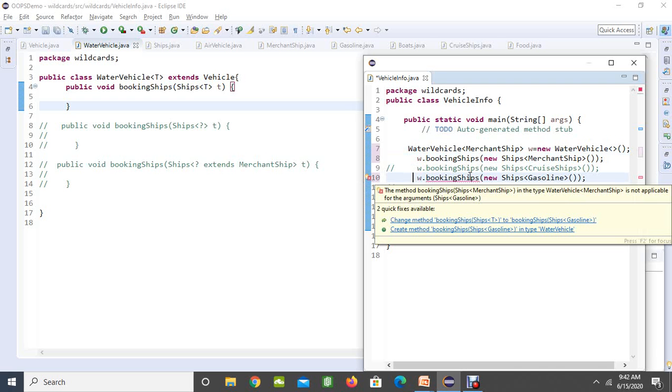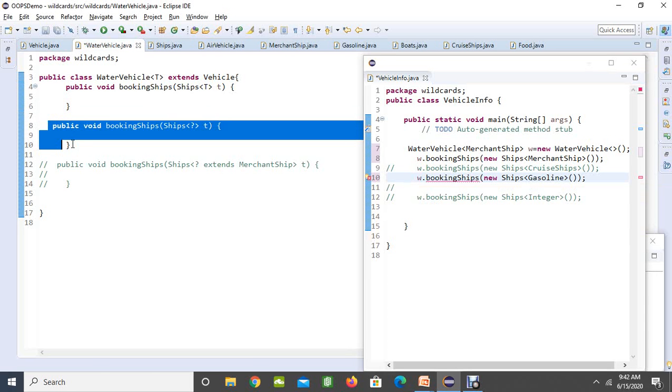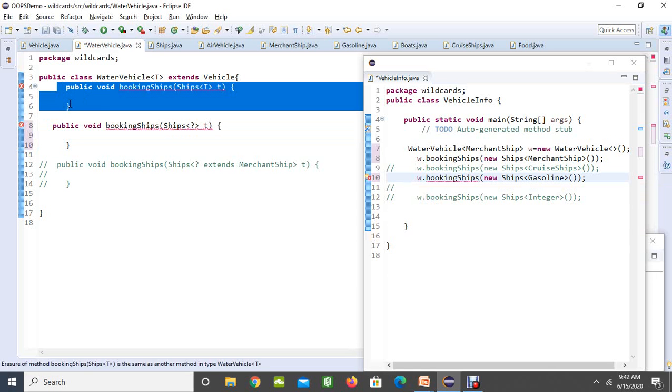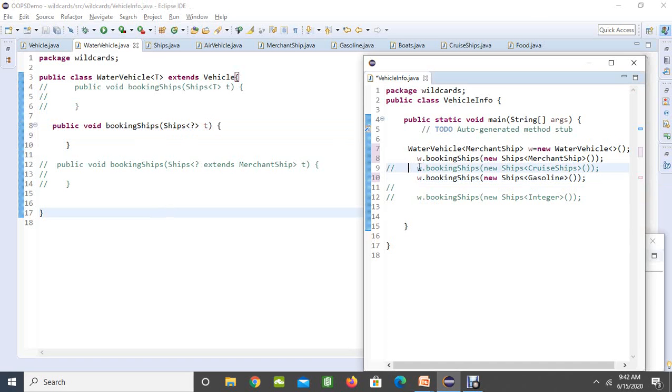So what we can do in order to get out of this is make it a wildcard. We also call this an unbounded wildcard. Let me comment this. If you give just a question mark without anything, then we call this an unbounded wildcard. If you give that, then it is going to allow you Gasoline, and also it is going to allow you the CruiseShips. It also allows you to assign Integer here. So whatever you want you can pass it here if you make it a wildcard.